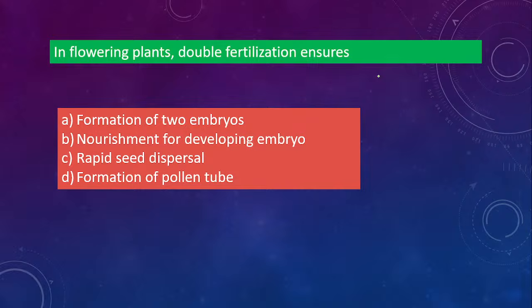Next one. In flowering plants, double fertilization ensures option A formation of 2 embryos, option B nourishment for developing embryo, option C rapid seed dispersal, option D formation of pollen tube. What does double fertilization do out of these four options? So it is option B, that is nourishment for developing embryo. Okay, so that is the correct option.